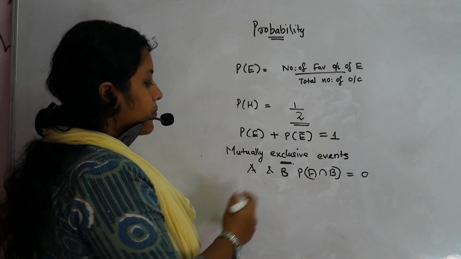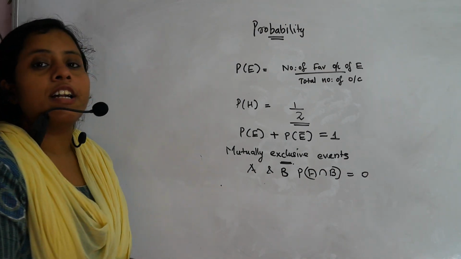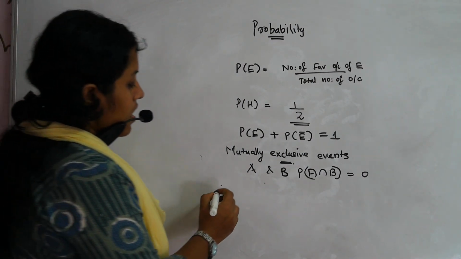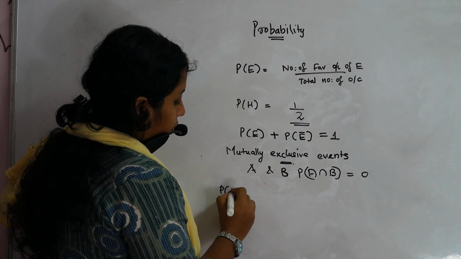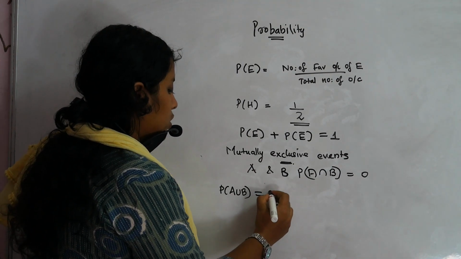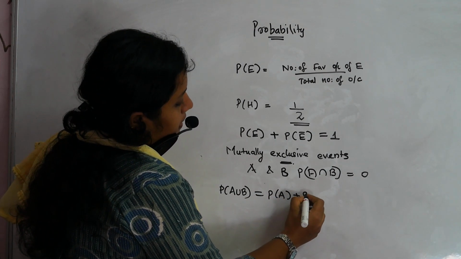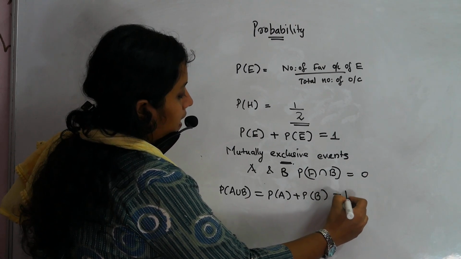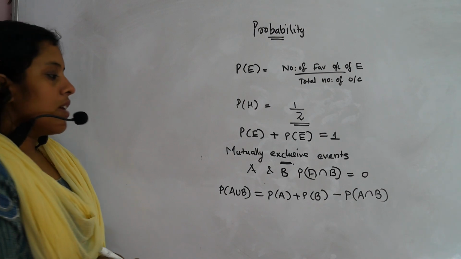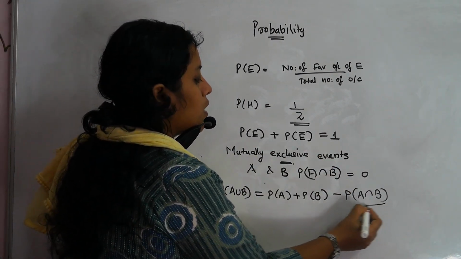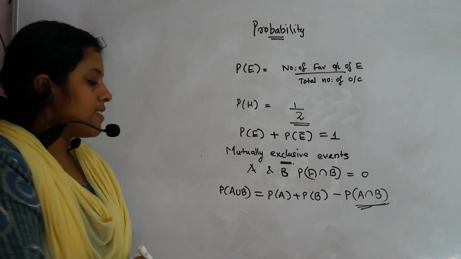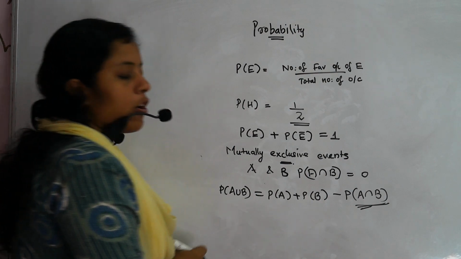Now there are a few formulas that you need to study about this classical probability. One is P of A union B. If A and B are two events, then that is equal to P of A plus P of B minus P of A intersection B. Suppose these are mutually exclusive events, then P of A intersection B is equal to 0. Then we can write P of A union B is equal to P of A plus P of B.